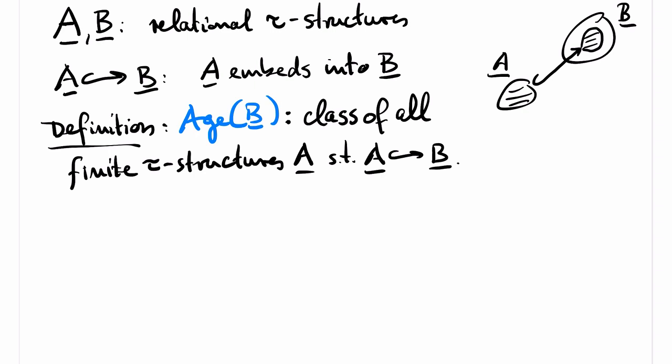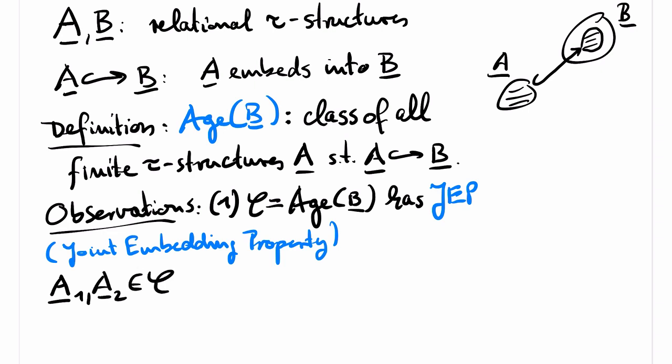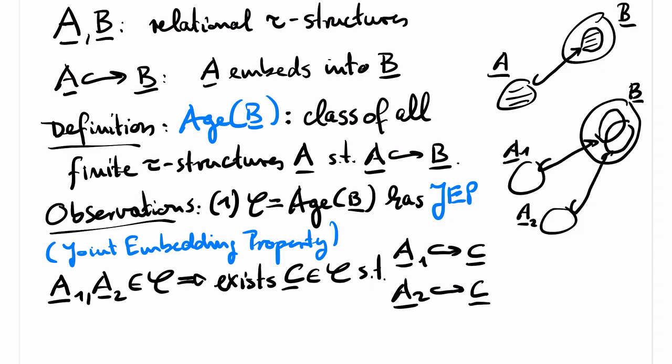I will start with some easy observations about ages. First of all, the age of any structure has the JEP, the joint embedding property. A class has the JEP if for any two structures A1 and A2 in the class there exists another structure C in the class such that both A1 and A2 embed into C. Of course, the images of A1 and A2 under these embeddings might overlap, but still it is obvious that the age of B has the JEP, because we can simply take the substructure of B whose domain is the union of the images of the two embeddings into B. And this substructure of B embeds both A1 and A2.